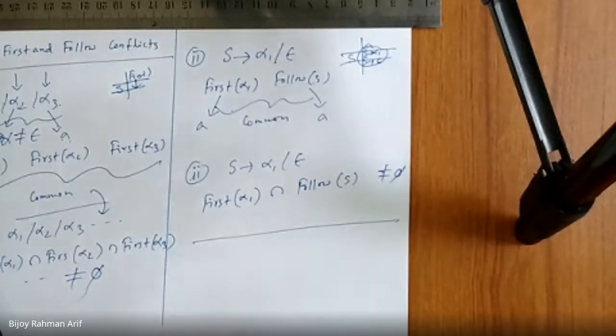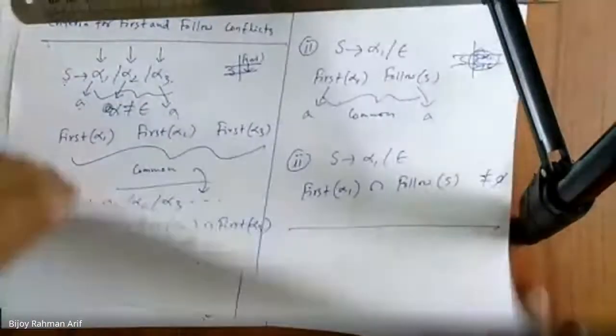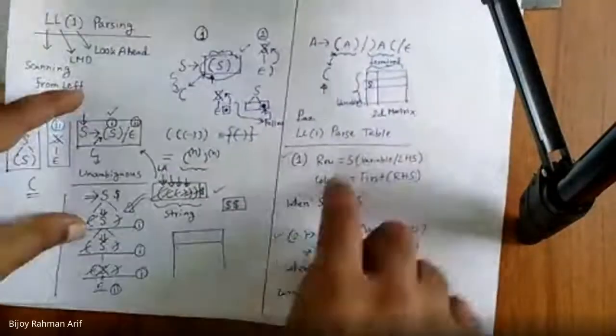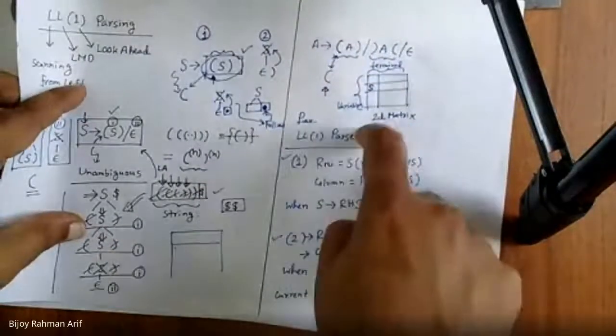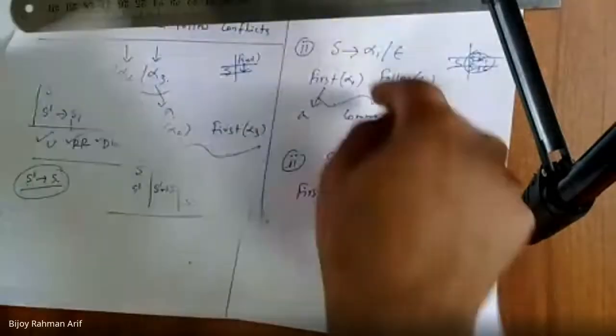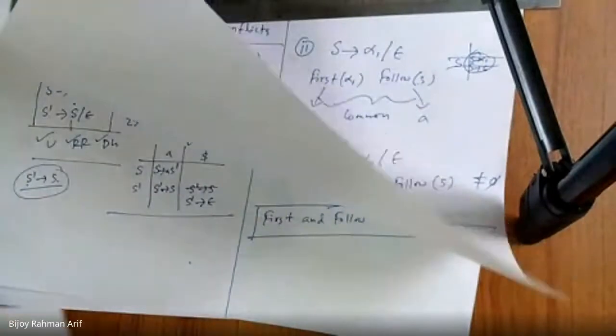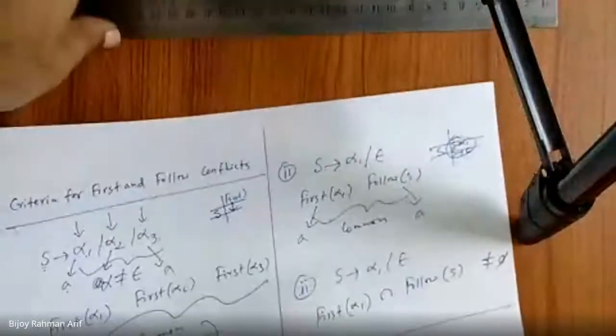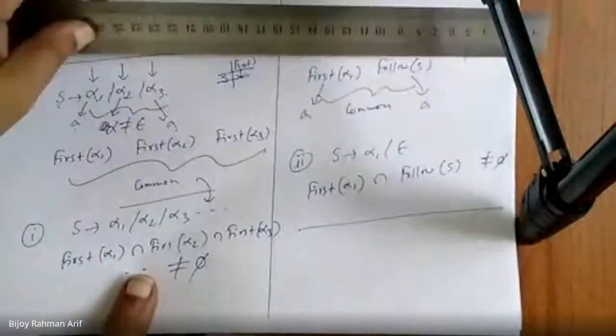According to rule number 1, what is my rule number 1? Where is my rule number 1? According to my rule number 1, there is a conflict. Here, according to rule number 2, there is a conflict. Did you get it? Simple structure. Do you have any question? You can ask.